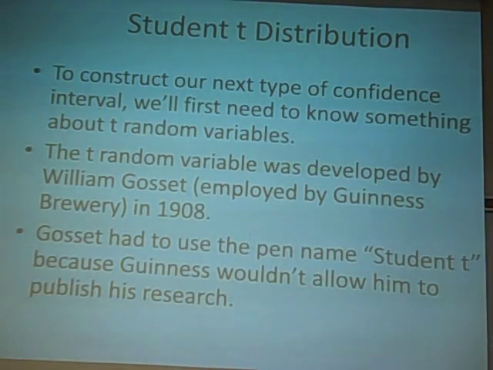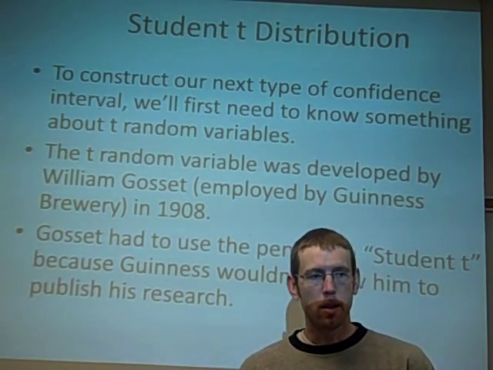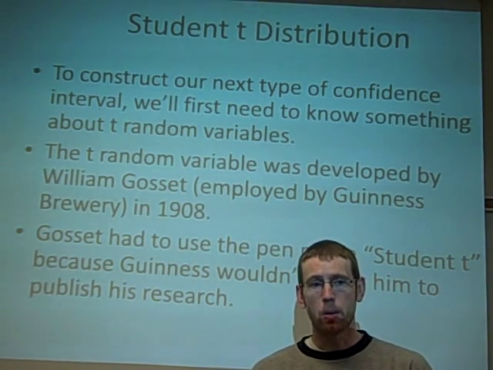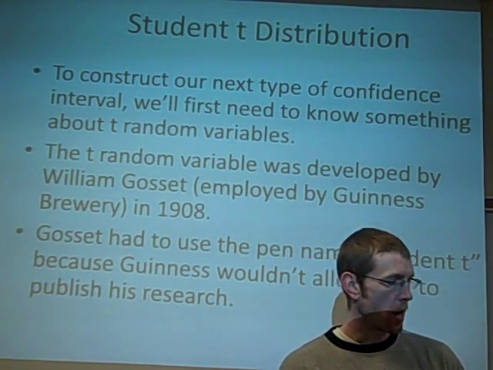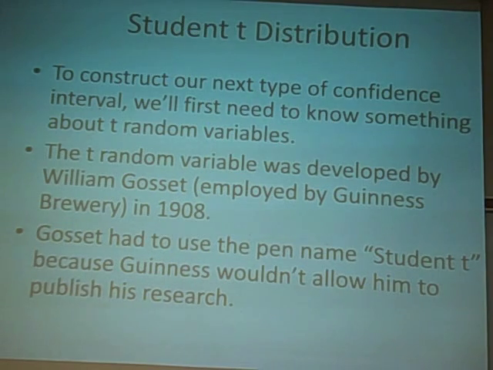So what we're going to start right now is our next type of confidence interval. The type of confidence interval we just covered was the Z interval from U. And the one thing I want us to remember is that in the Z interval from U, the one we talked about last time, you had to know what sigma was. Okay, so let's talk about something here and then we'll return to confidence intervals.